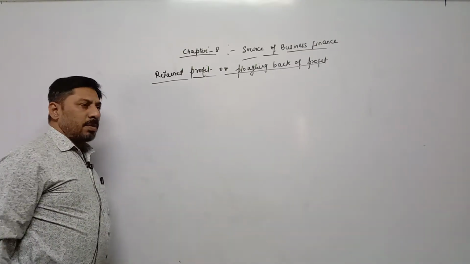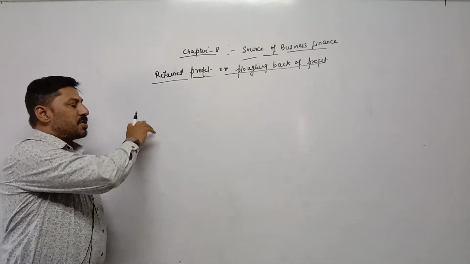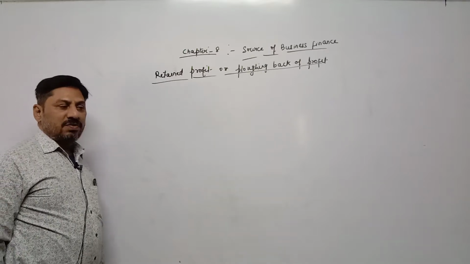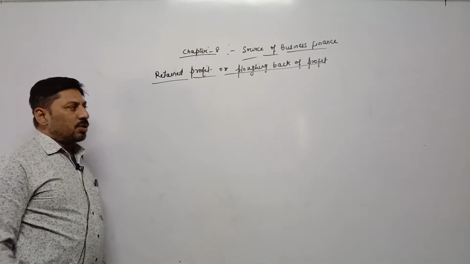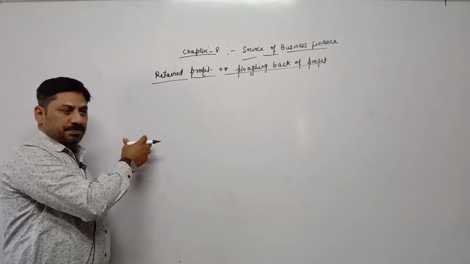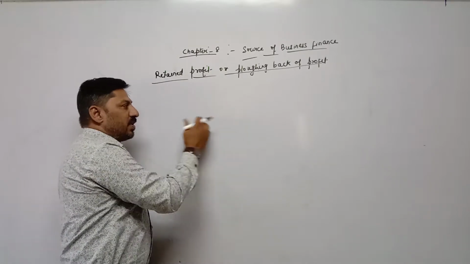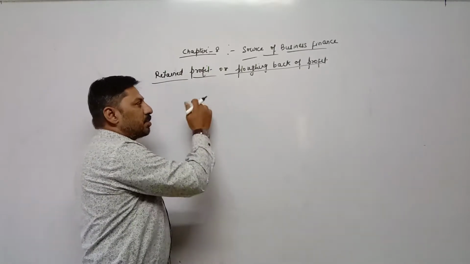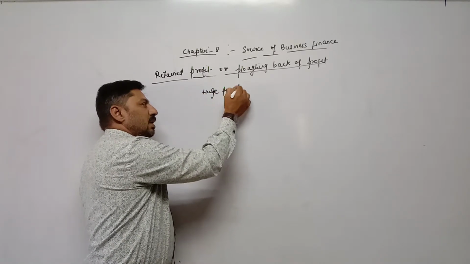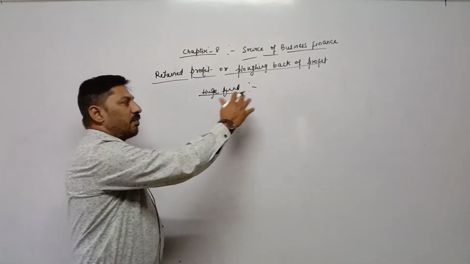Whatever income is earned by our family, out of that total income, a major portion we spend on consumption of various types of goods and services, and we always try to save a minor part of income in a bank or post office. Then year by year, month by month, we keep saving, and after a few years it becomes a huge fund. Such a huge fund can be utilized to meet our major expenses.